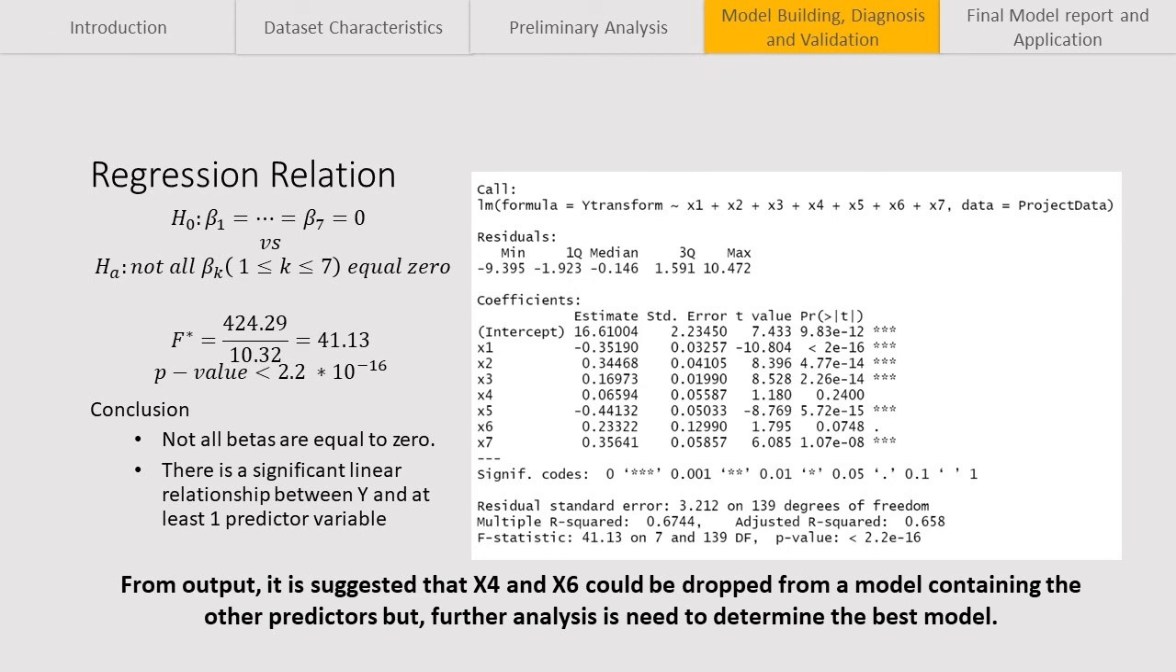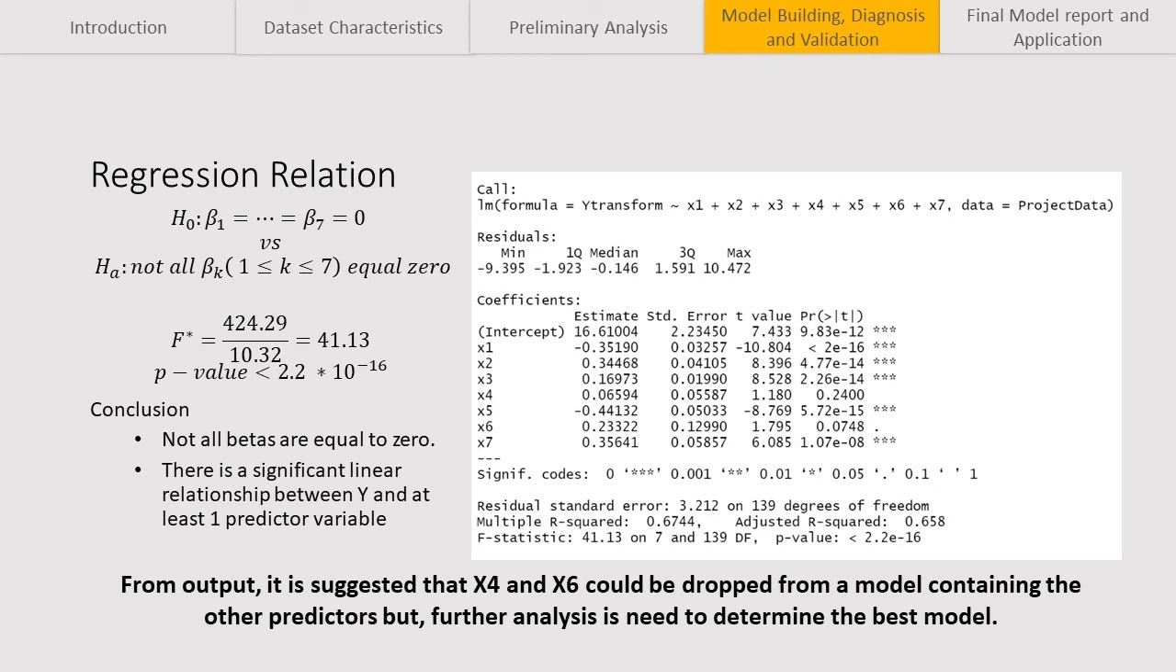We tested for a regression relation between our predictor variables and our response variable. The null hypothesis was that all betas were equal to 0. The p-value was smaller than 0.05, suggesting that there is a significant linear relationship between the response variable, point differential, and at least one of our predictor variables.